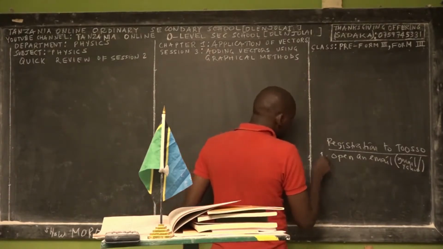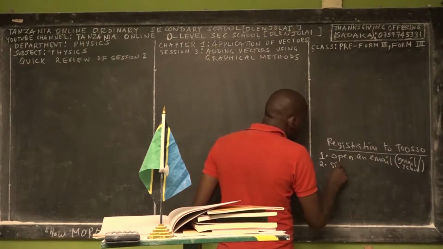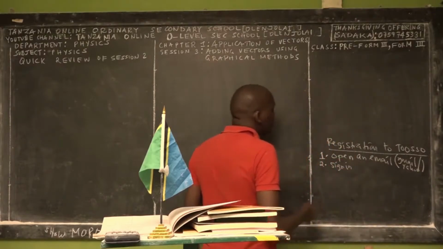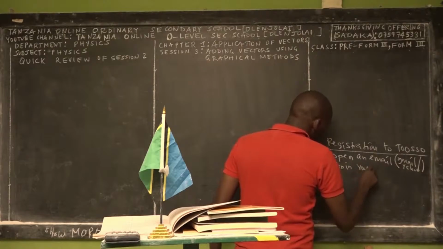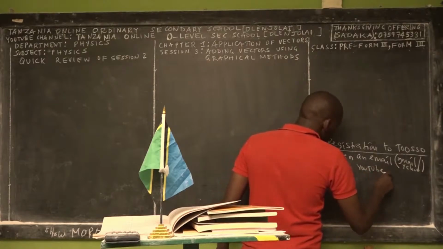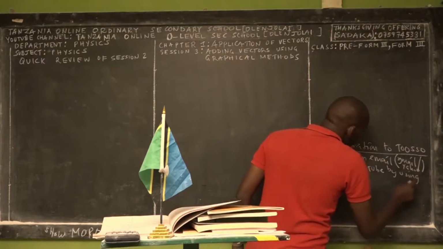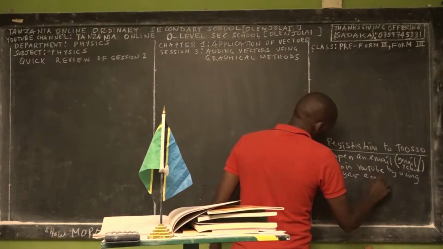The second step: we ask you to sign in. You will see a button written sign in at the top right side. Sign in where? In YouTube. So sign in to YouTube by using your email, the email that you have created.